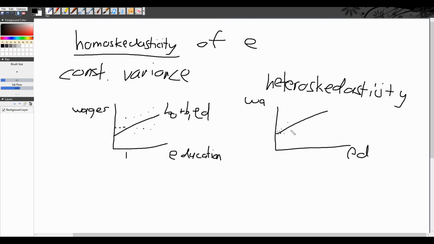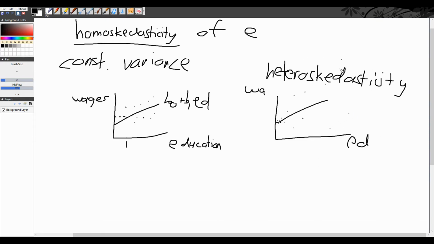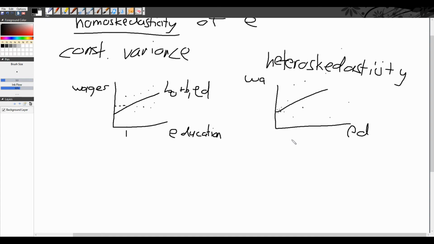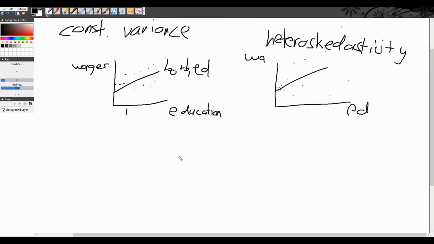But as we get further along our x-axis and we have an increase in education, our error term starts to balloon out like this. I can't really draw it above that, but we have an increase in the error term as we increase education. Now, that's a violation. If this is violated, we no longer have a best linear unbiased estimator, and it's not ideal, obviously.